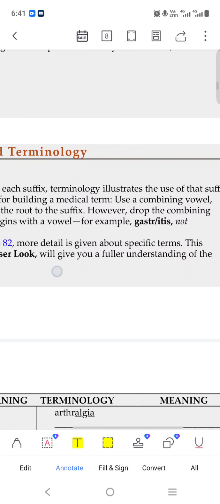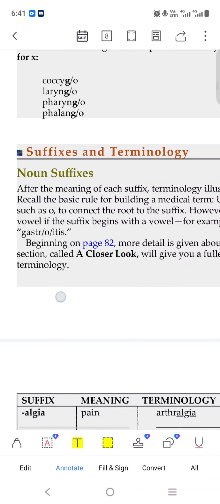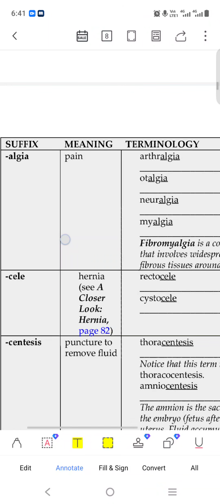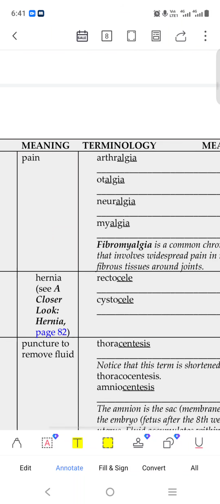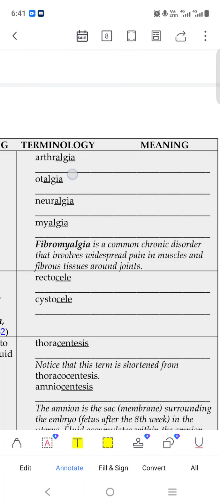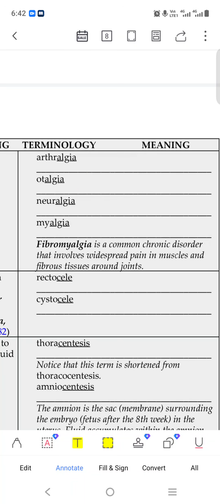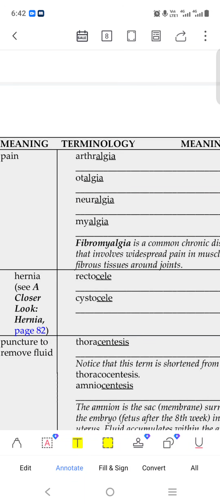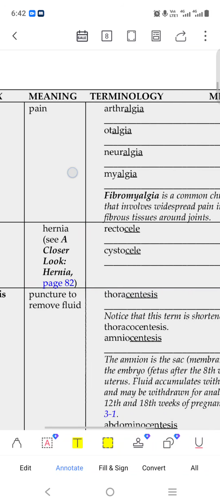Gastritis, we know, is inflammation of our stomach. The next is algia. Arthralgia means our joint pain. Arthro means our joint, algia means pain. Otalgia means ear pain. Neuralgia means our nervous system pain. Myalgia means muscle pain. Fibromyalgia is a common chronic disorder that involves widespread pain in muscles and fibrous tissues. Cele means hernia, as in rectocele.